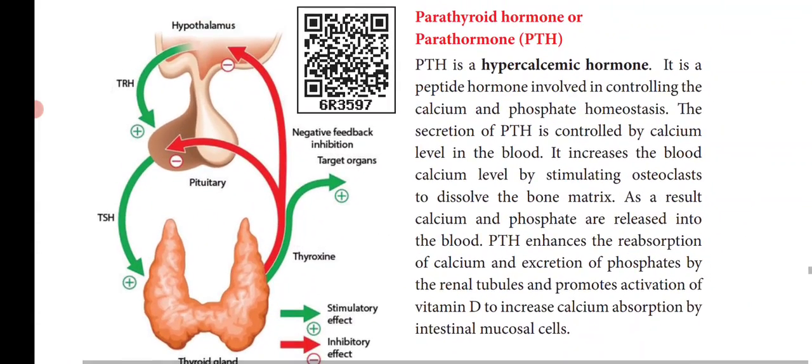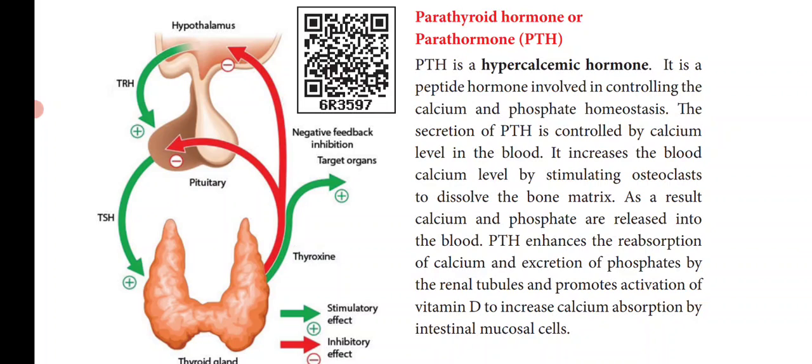Now we will see the functions of the parathyroid hormone, that is PTH. It is a hypercalcemic hormone. That means it increases the blood calcium level, so it is called a hypercalcemic hormone. It is a peptide hormone which is involved in controlling calcium and phosphate homeostasis. That means it maintains the normal level of calcium and phosphate. Homeostasis means a stable or normal level. Then the secretion of parathyroid hormone is controlled by the calcium level in the blood.